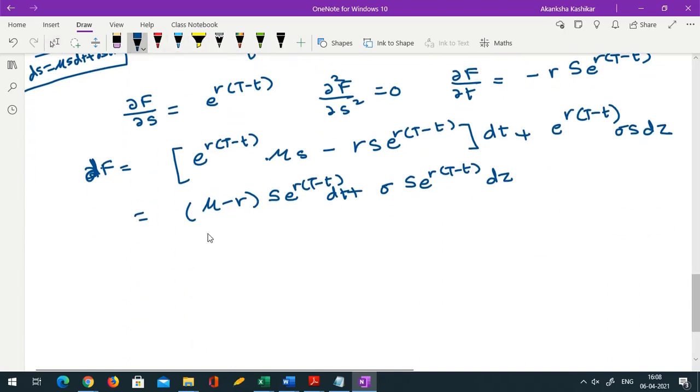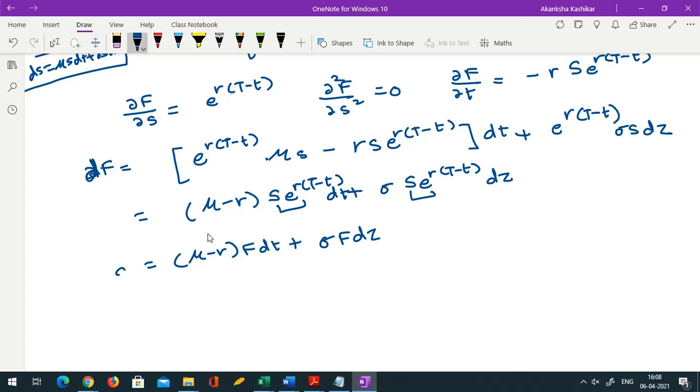Is it okay? Just arithmetic manipulation, nothing else. And now we know that s e raised to r(T−t) is your f, so this becomes (mu minus r) f dt plus sigma f dz. So df has this equation, and this is exactly again the Black-Scholes-Merton form. The only change is mu has been replaced by mu minus r.